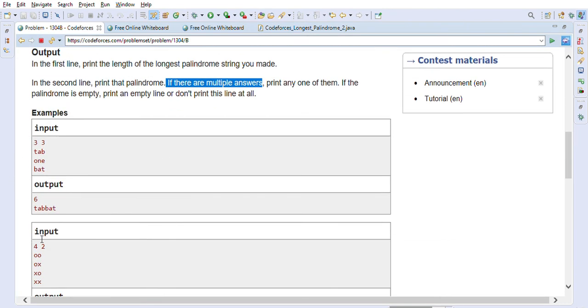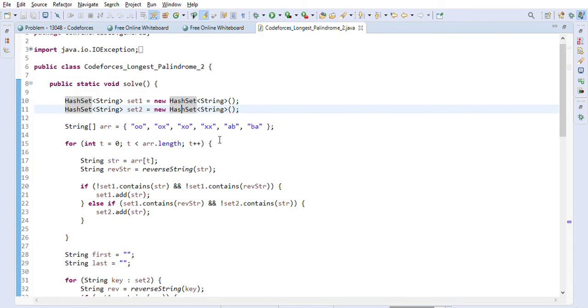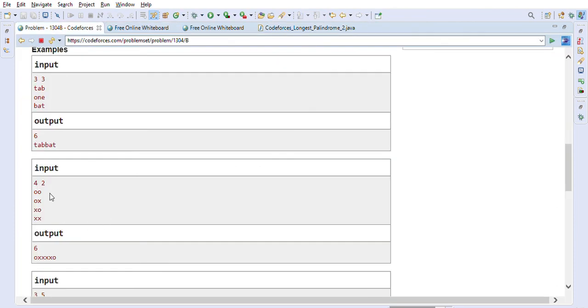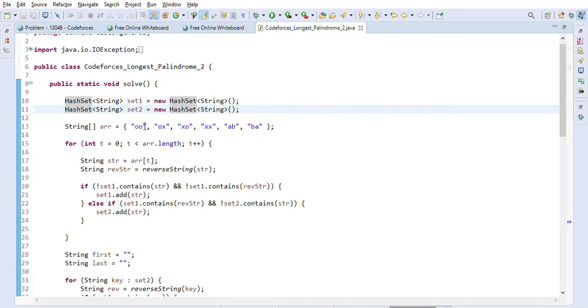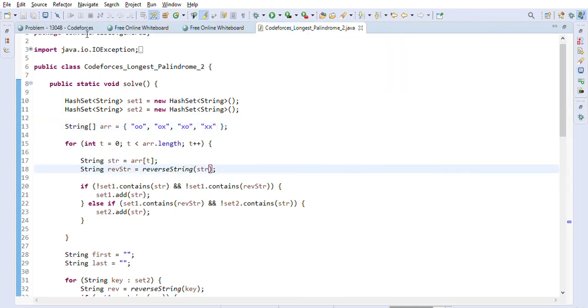We can take another example also, example 4-2. Let me copy these strings here so I can run it. OOOXXO, OOOXXO and XX. So these are the two things we have to remove. Now let's run this one again. As you can see, this is the palindrome: XO, then the middle part is OO, and the last part is OX. So we just divided it into three different parts, and combined those three parts to form the palindromic string.